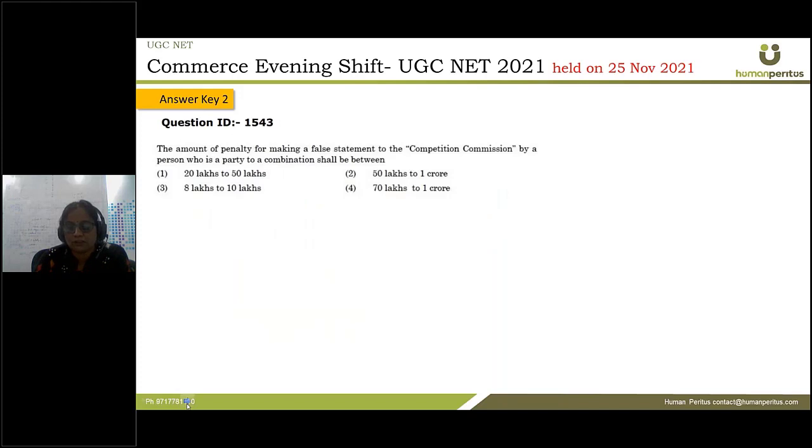Okay, so accordingly this third option is the amount of penalty for making a false statement to the Competition Commission by a person who is a party to a combination shall be between. So it's straightforward, given under section 44 of the Competition Act. That is this 50 lakhs to 1 crore. So the amount of penalty for this kind of offence is 50 lakhs to 1 crore, right?